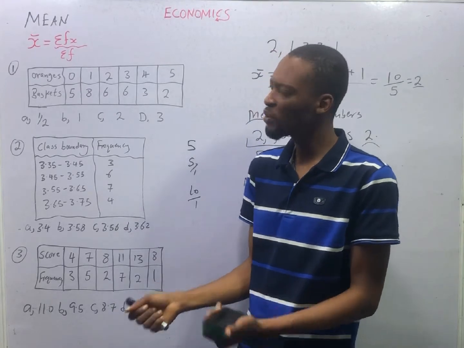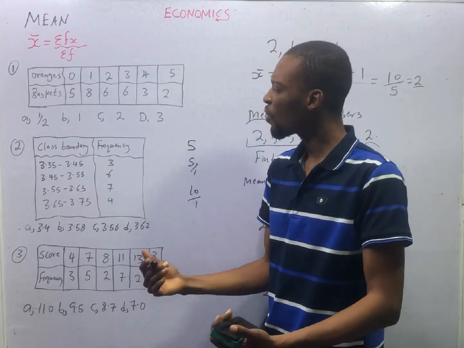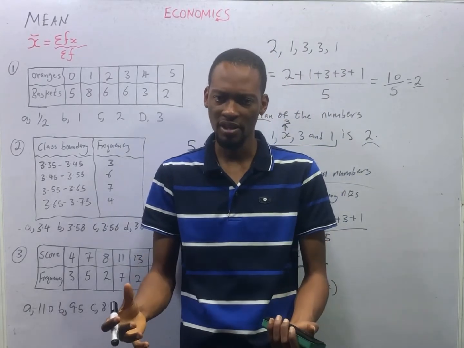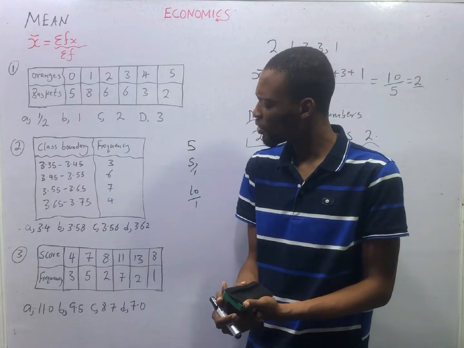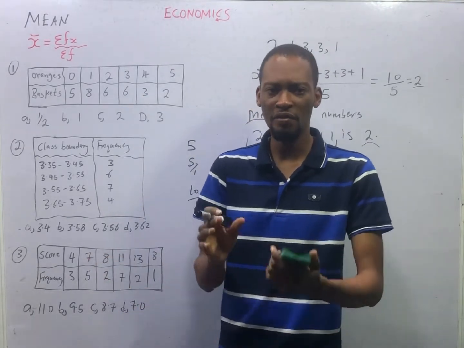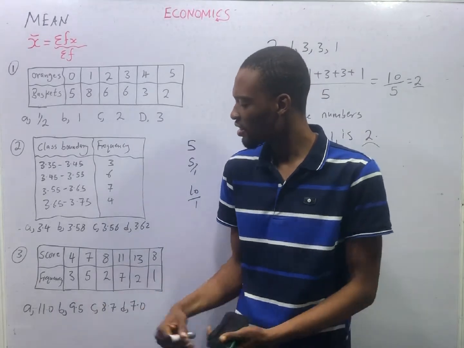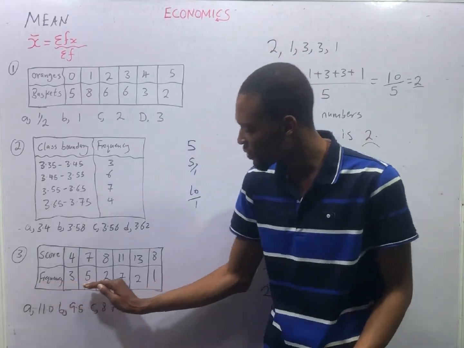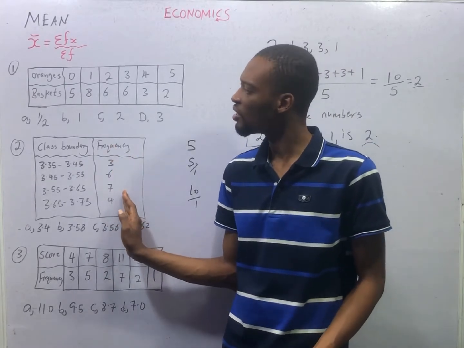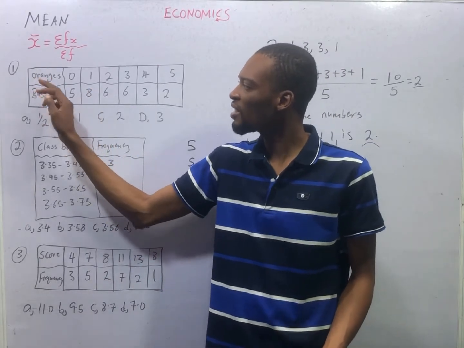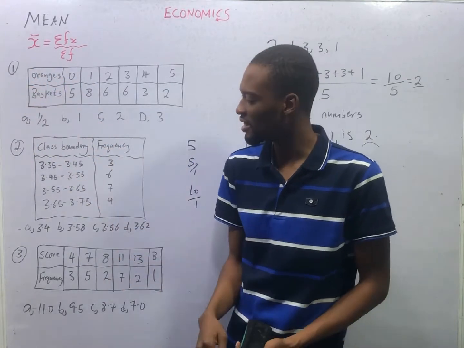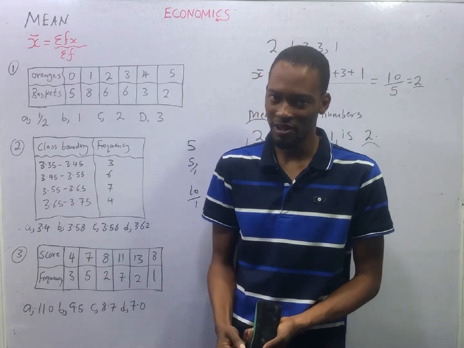Summation means addition. Fs means f times s. F is frequency. How often something occurs or how often something appears. Now, most time you get confused as to when you are given a table, which one is the frequency. Like in this case, it is clearly stated that this is the frequency, this row. Here, it is stated that this row is the frequency. But in this case, we are given number of oranges or bad oranges over the number of baskets. So which one is the frequency?